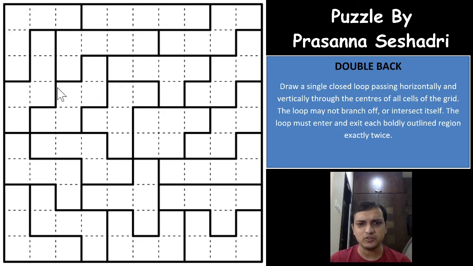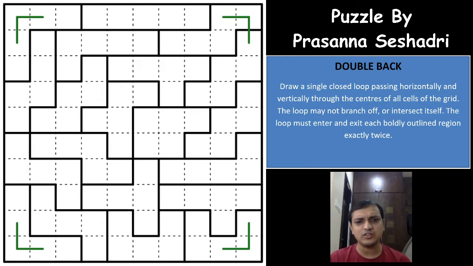With that we'll start solving this puzzle. Usually in a double back puzzle, you look out for the smaller regions at the start, or maybe you just mark that the corners, the edges, or the vertices have to be used, right? This cell will have to be used by the loop, because all the cells are used by the loop. So you can directly mark the L here, for the continuation of the loop. Usually sometimes this becomes a 4 cell region. If at all this was a 4 cell region, then this loop would have to go up, and then this cell will have to form another loop, because then the region will have been used twice by the loop.